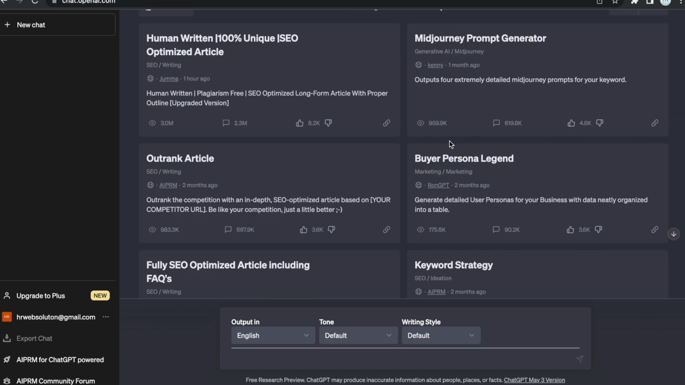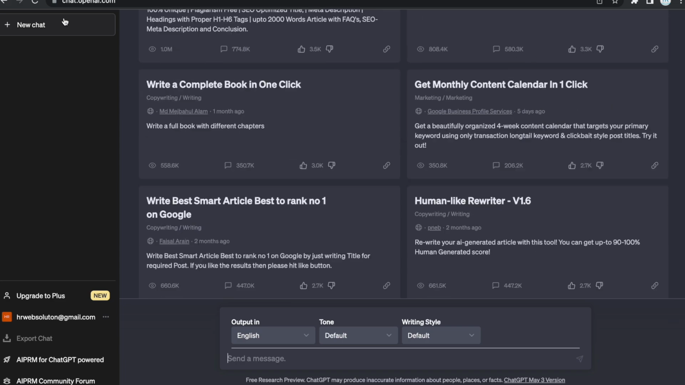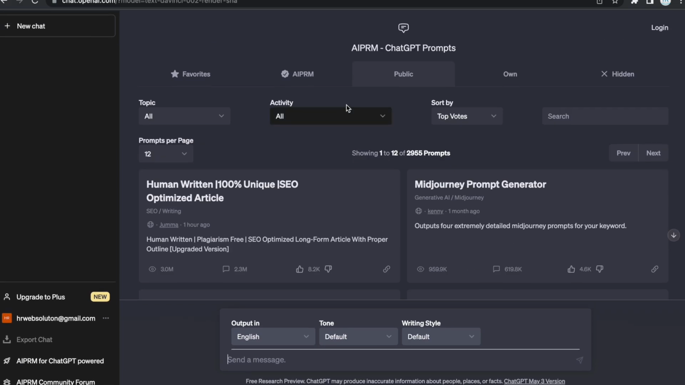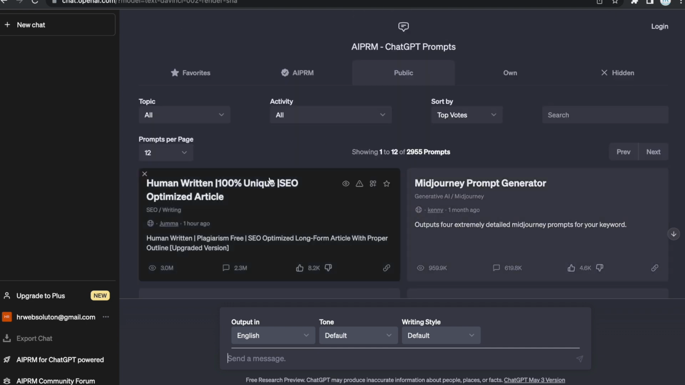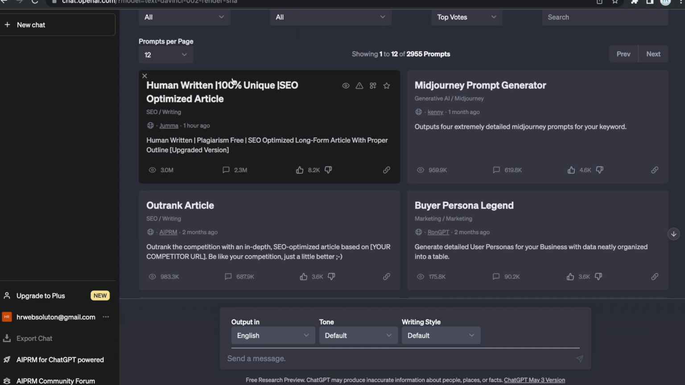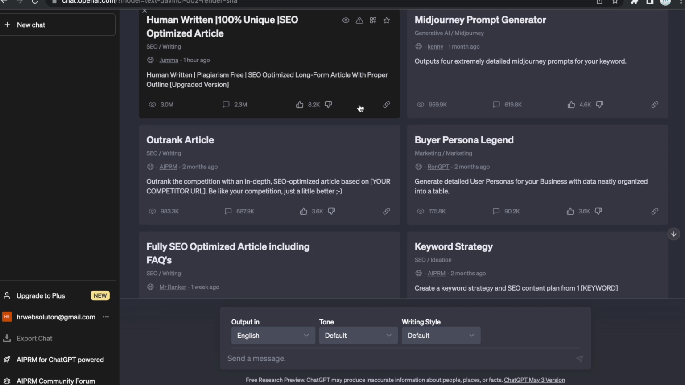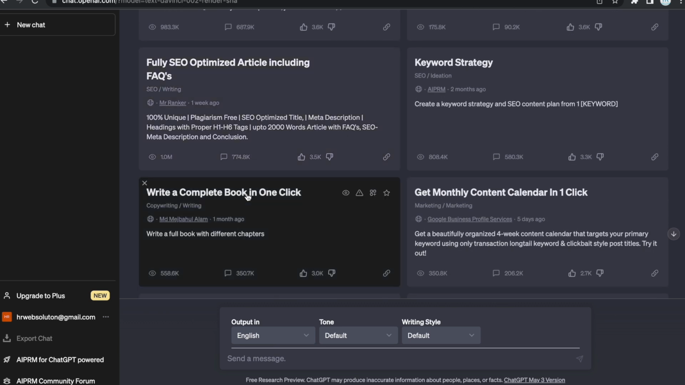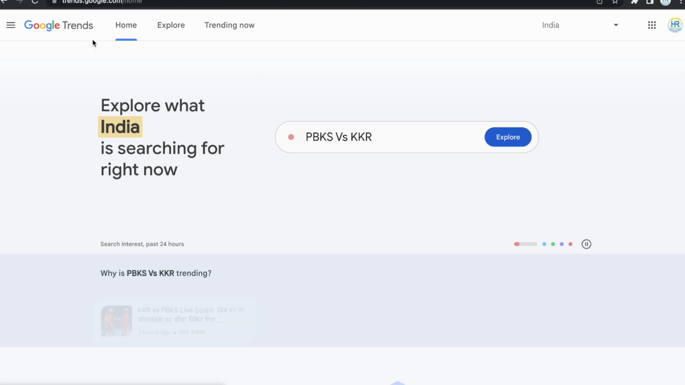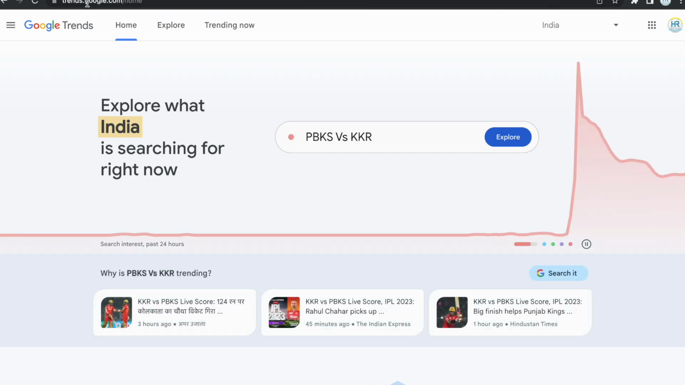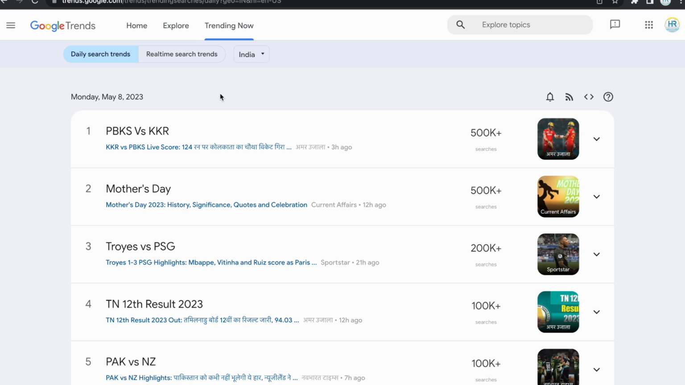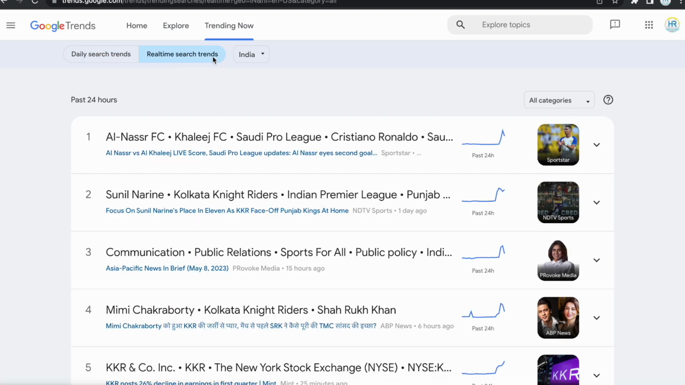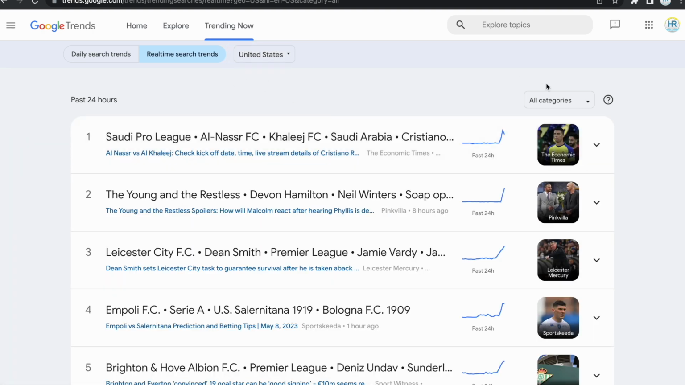Okay, after installing AIPRM, your home screen, the new chat screen, will be like this. Here you need to select "human written 100% unique SEO." It's just simple. You just need to select the type of article you want, like a fully SEO optimized article. Okay, let me also show you how to choose the topic. So go to trends.google.com/home. After that you can click on the Trending Now button and then Real Time Searches, so real time trends, and from here you can select the country. So choose United States.